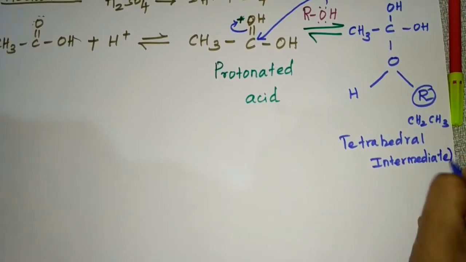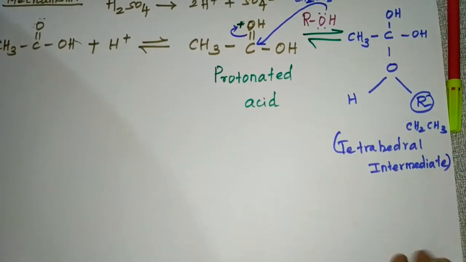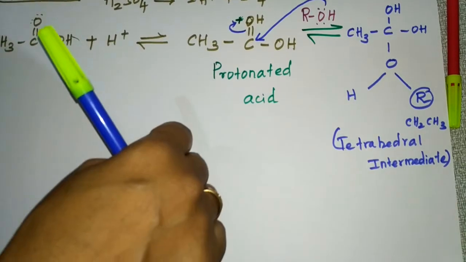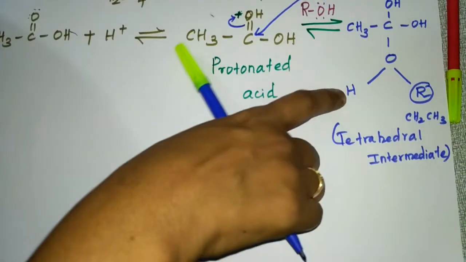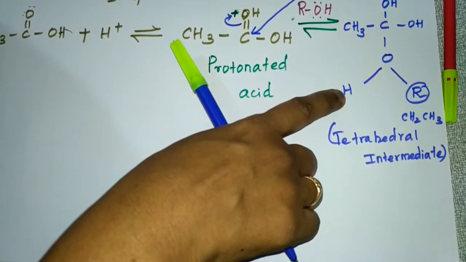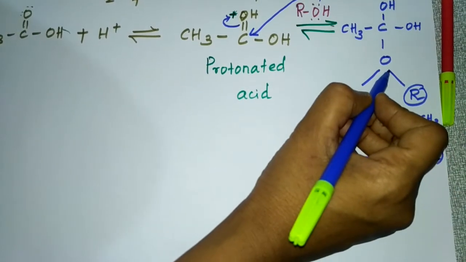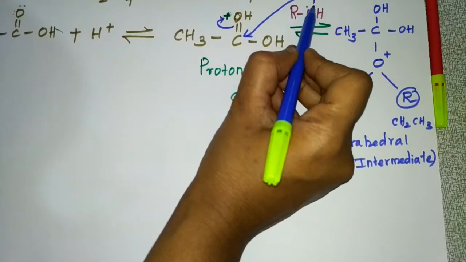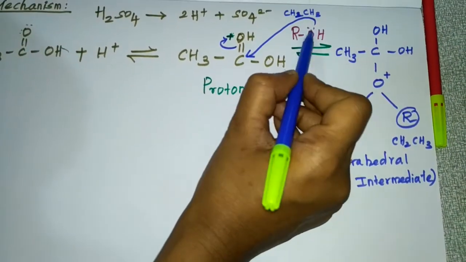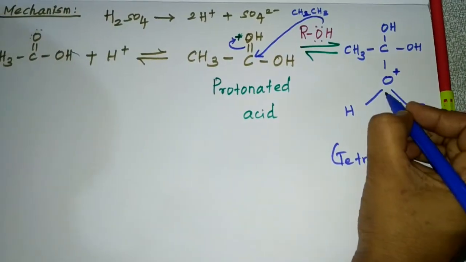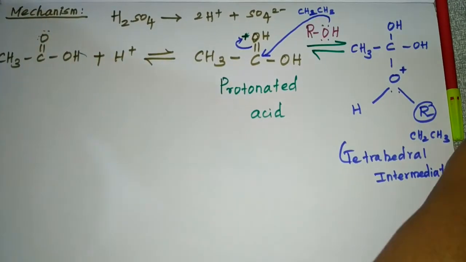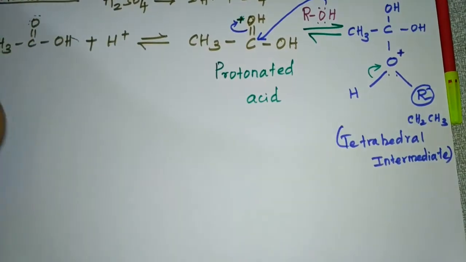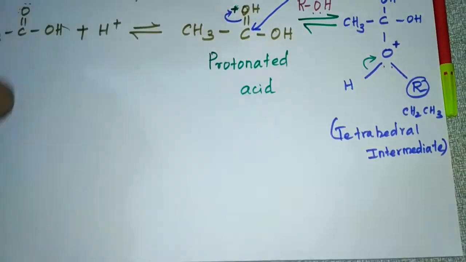Okay. So this is the tetrahedral intermediate. After the formation of this tetrahedral intermediate, what happens? This proton... see this oxygen here, this will become positively charged, because it is giving electrons to this one, and it will be having only one lone pair of electrons. So what will this oxygen do? This will take the electrons towards itself, and this will become H plus.